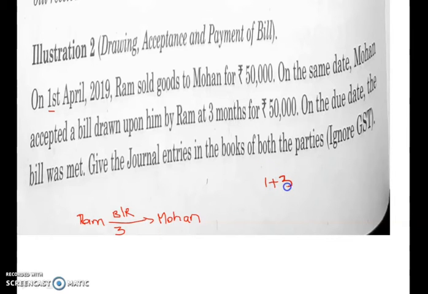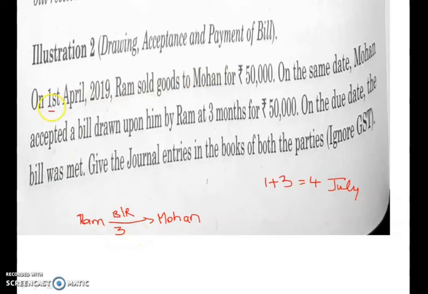3 grace days means 3 extra days will be given to Mohan to make the payment. So on 4th, after April, so April 1 full month, so April to May, May to June, June to July. On July 4th, this bill should be paid. So Mohan should make the payment for the bill on 4th July.